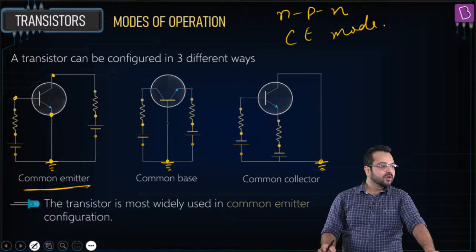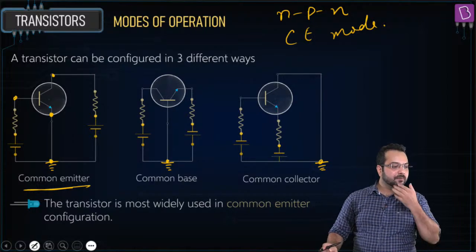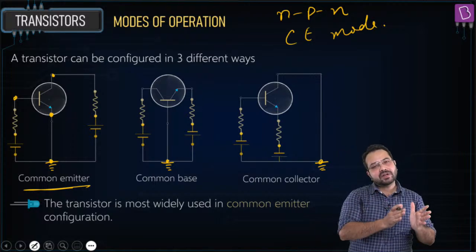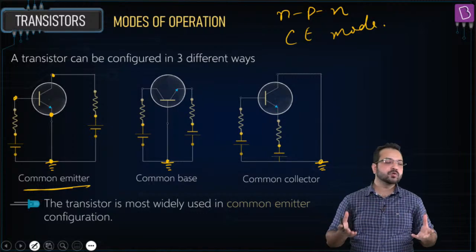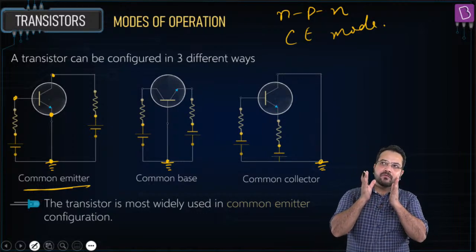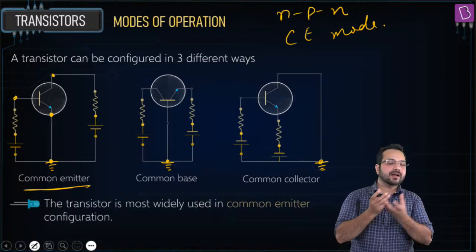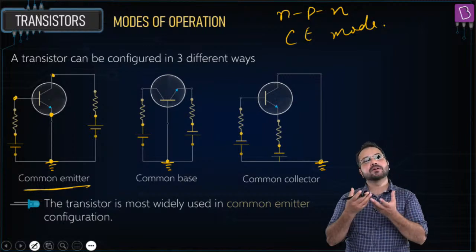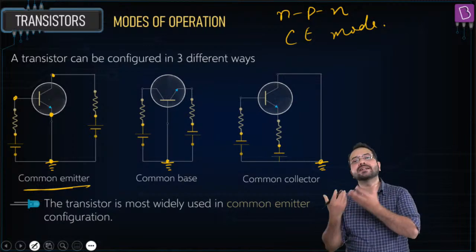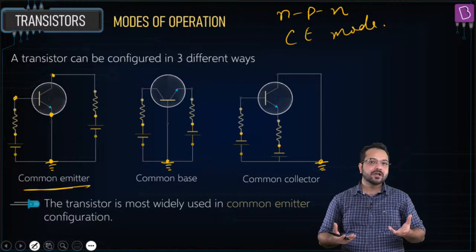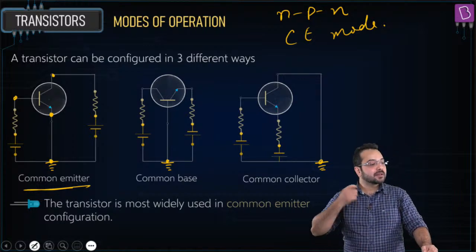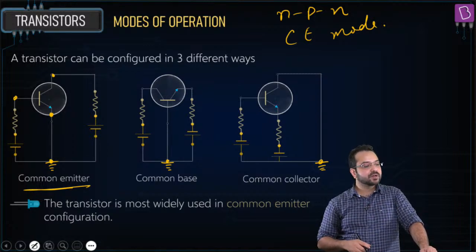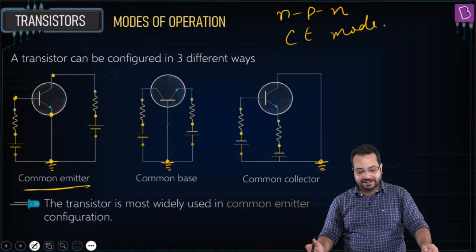Perfect. Okay. WB Gaming is asking what is the main work of the base. Base, emitter and collector are working together to do something. The work of the base is that most of the current, or most of the charge carriers coming from the emitter, it sends to the collector. That is the work of the base, so that the collector current is substantially higher than the base current. When we see how it works as a device, it is going to give us more clarity.